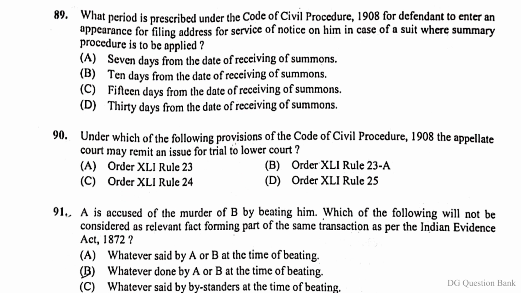Question number 89. What period is prescribed under the Code of Civil Procedure 1908 for defendant to enter an appearance for filing address for service of notice on him in case of a suit where summary procedure is to be applied? The right answer is option B. 10 days from the date of receiving of summons.